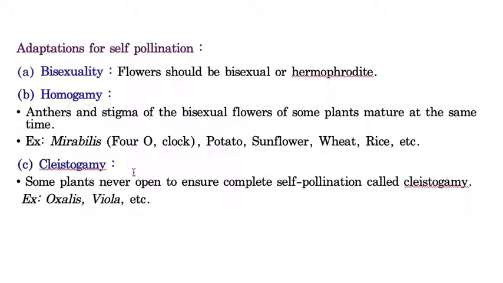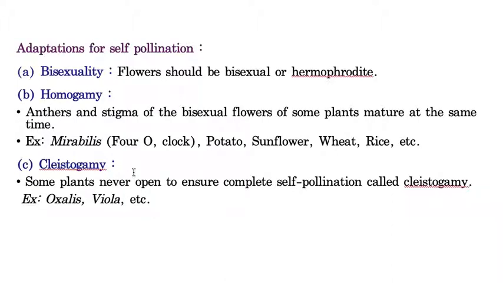Whereas the next type of adaptation is cleistogamy. This is really a unique type of adaptation exhibited by the flowers which show self pollination. You know very well, once the maturity of a flower takes place, the calyx and corolla open and show the androecium and also gynoecium. You can clearly see the androecium and gynoecium once the flower attains maturity, and that type of flower is called an open flower.